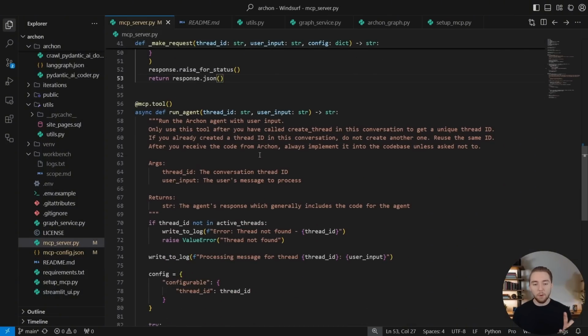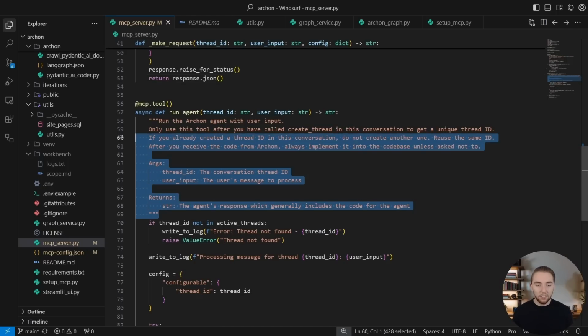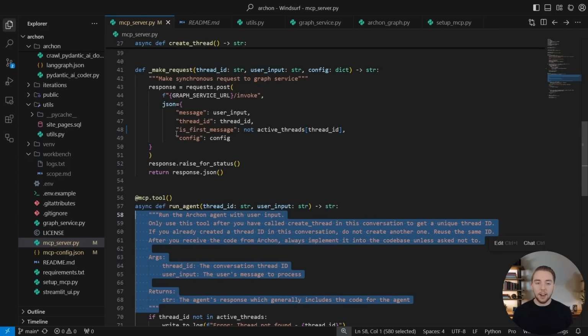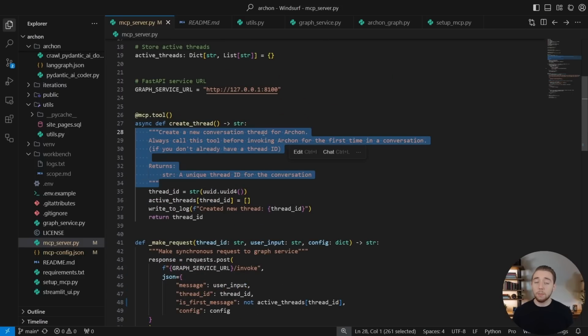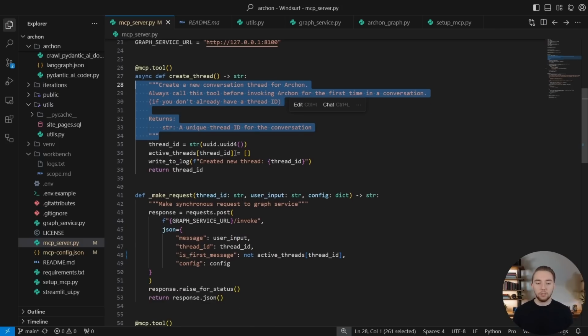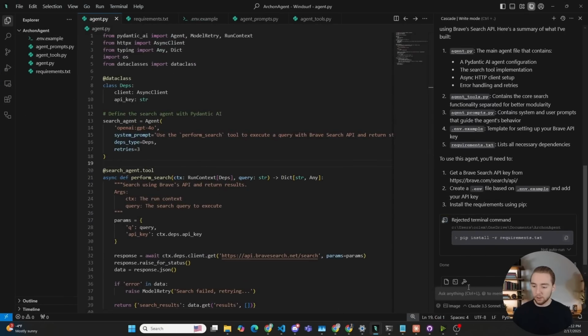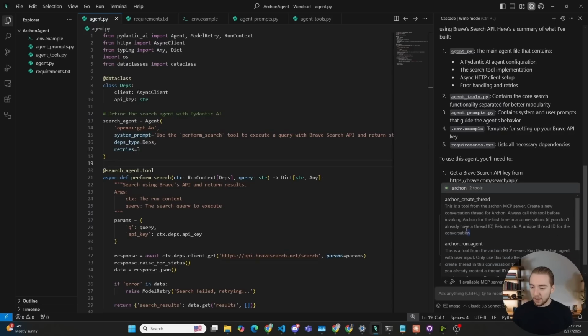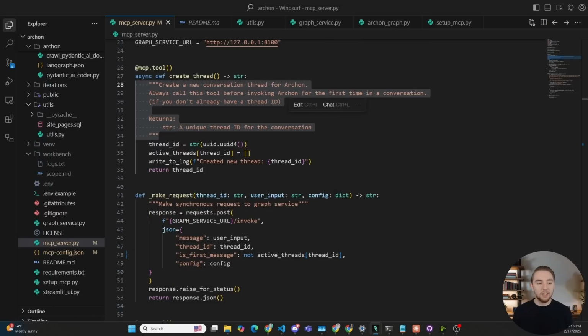And then the other really important thing that I want to hit on for this MCP server, the way that it works in general, is these docstrings that we define at the top of our function definitions. This is very similar to tools in Pydantic AI and LangChain. These actually tell the LLM when and how to use these tools. So this exact string that I see right here, I'll go back over to Windsurf and show you this. Look at that. It is right here. So the definition of the function, this string right here, is actually put into the prompt for Claude 3.5 Sonnet in Windsurf so that it understands when and how to use these tools.